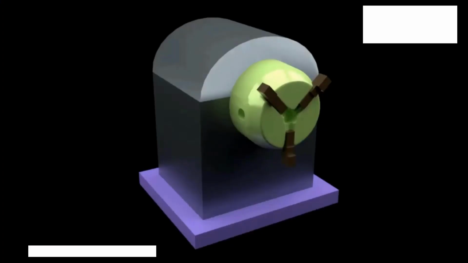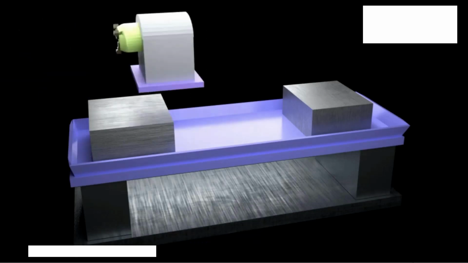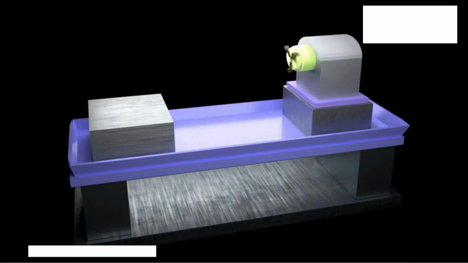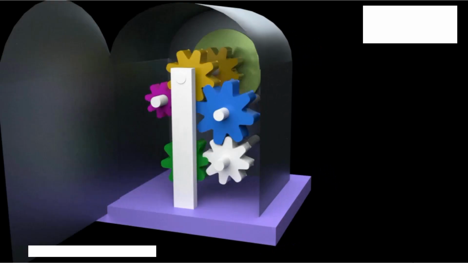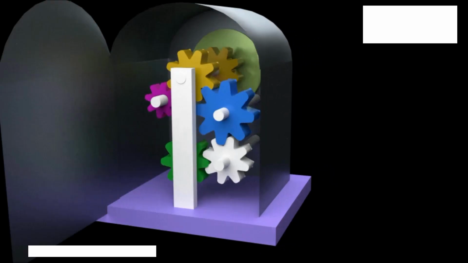The second one is the headstock. Headstock is also one of the main body parts that is placed on the left side of the bed. It is also made of cast iron, where it acts as housing for all the driving mechanisms, like gear chain, belt drives, which are used for rotating the spindle.